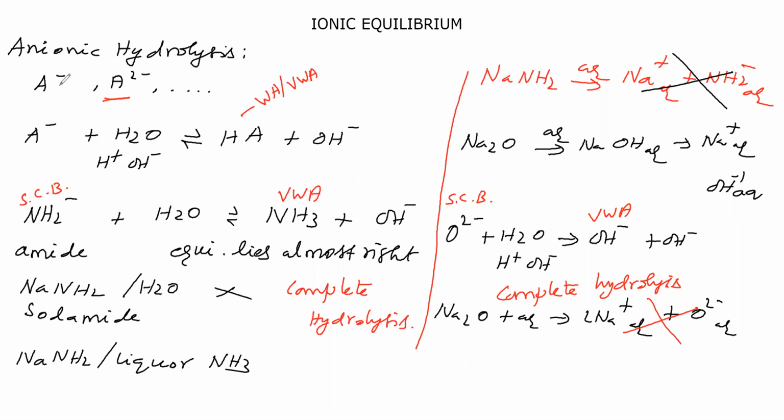We have discussed a univalent anion. Even a bivalent anion, like oxide, undergoes hydrolysis. Even trivalent and tetravalent anions are there, and they also undergo hydrolysis. Next we will see cationic hydrolysis.